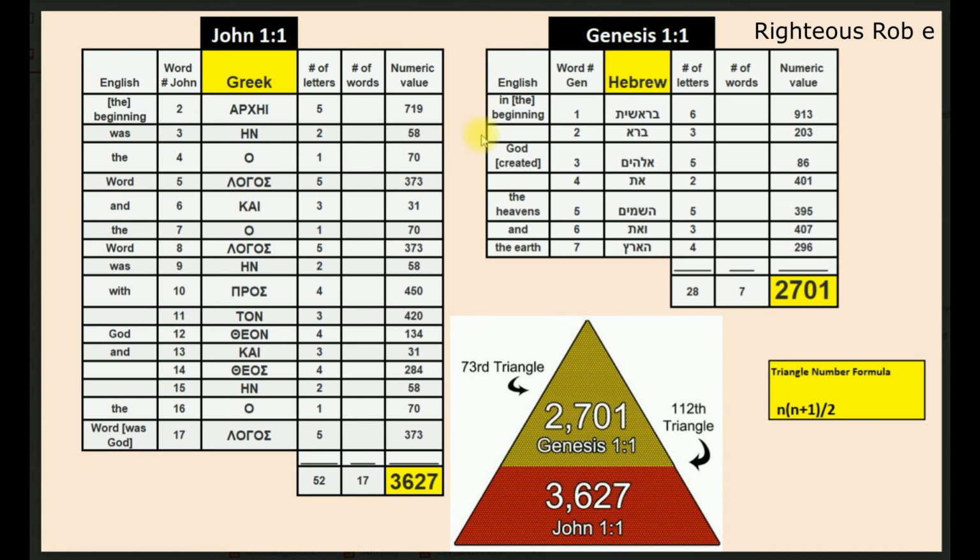So we also see that here in Hebrew, Genesis 1 verse 1, creating the geometry, but it also encodes pi into these 28 Hebrew letters and 7 Hebrew words. 2701 being the 73rd triangle number, but encoding pi as well.